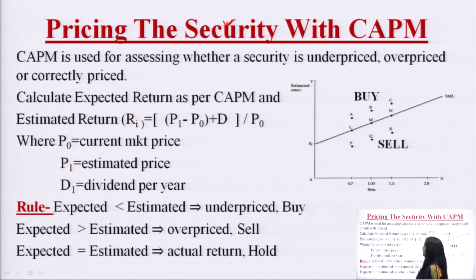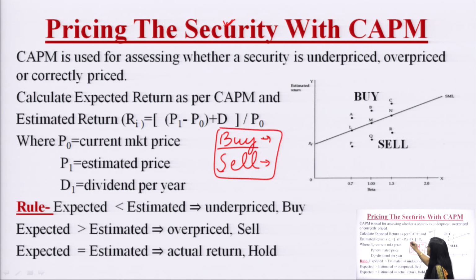So, that is why this CAPM model would be used to find out whether we should buy or sell, because when we have to develop a portfolio, we would have to buy some securities and sell some securities, and the basis of this decision of buying and selling would be analyzing or comparing the prices of the security. So, for taking these decisions, what do we do? We use the CAPM model. Okay, how do we do this?